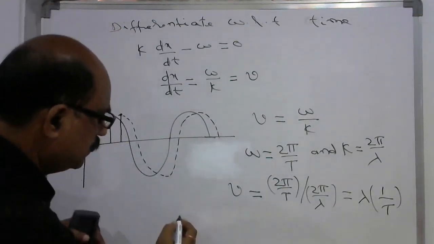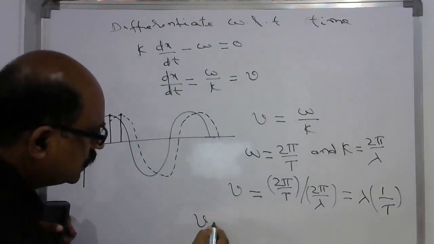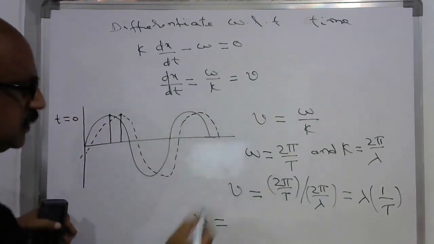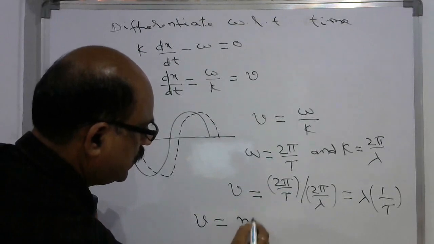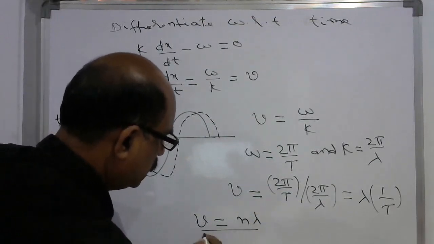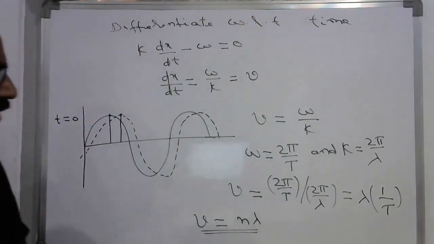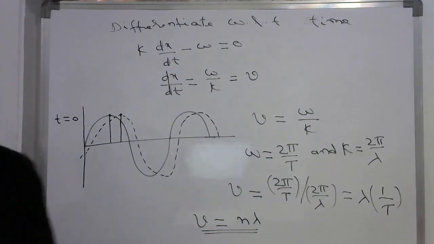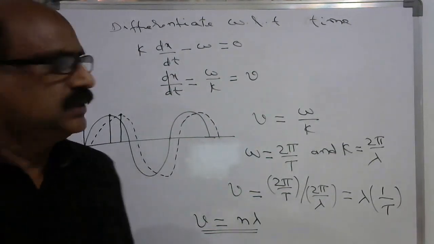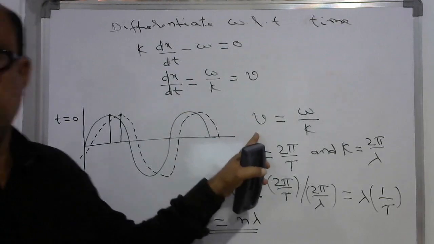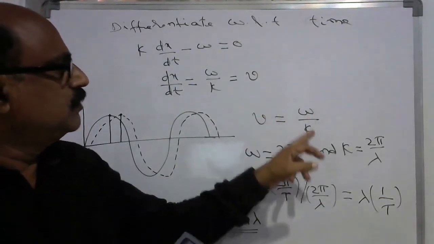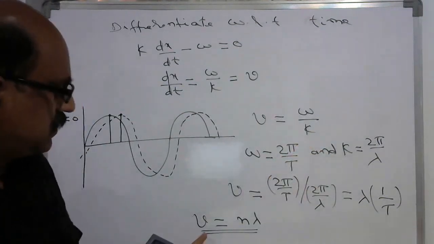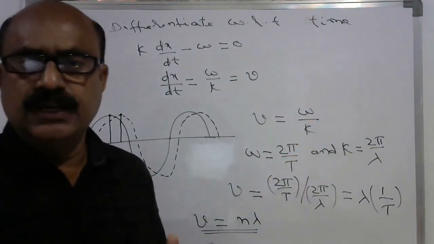Therefore, we can write down the velocity, or speed of the wave, is equal to n lambda. This is another equation for the traveling wave. So these are the two expressions for the speed of traveling wave: omega by k, and v is equal to n lambda.